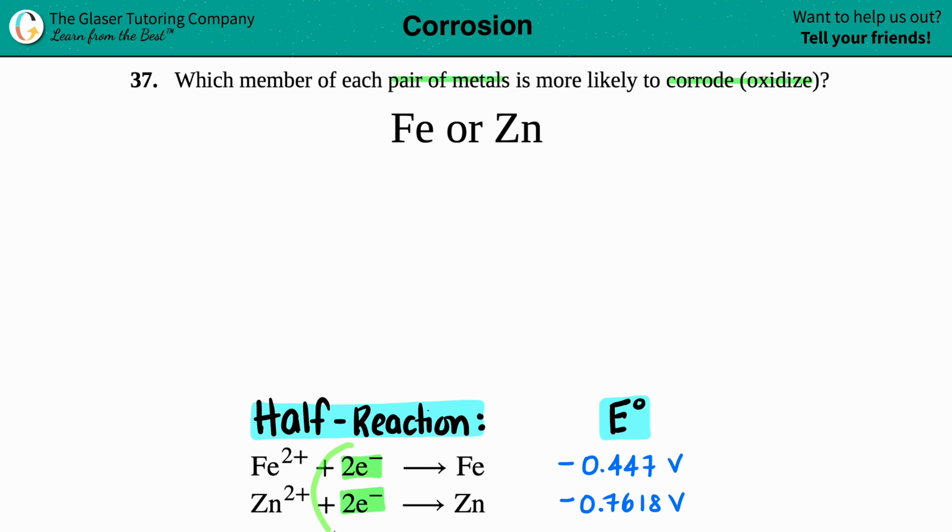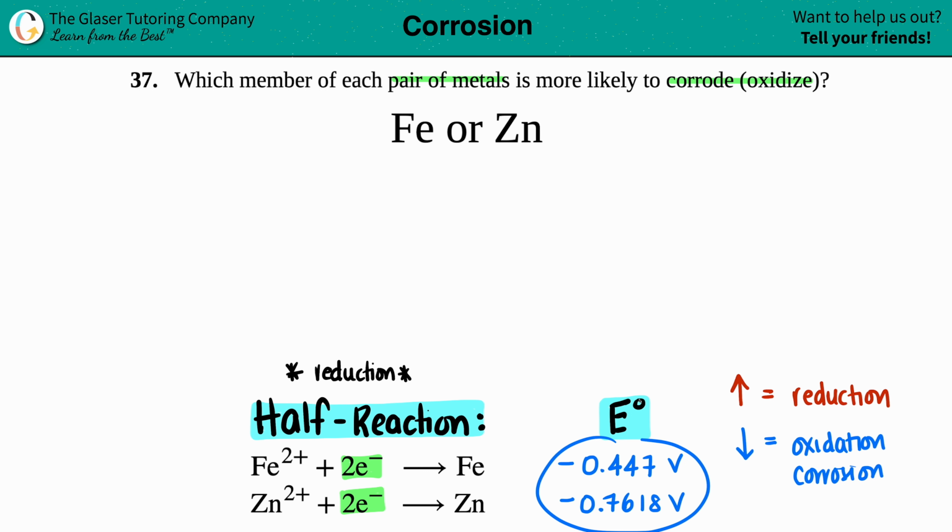electrons on the left-hand side of the equation. Electrons on the left-hand side always means that you're gaining. So the standard half reaction is always in its reduction form. It's never in the oxidized form. So if all the half reactions are in the reduction form, that means that the higher the E value, the more likely the chance of being reduced. So the higher the value, the more you're going to be undergoing reduction. The lower the value, that's your oxidation, and that's where corrosion happens.